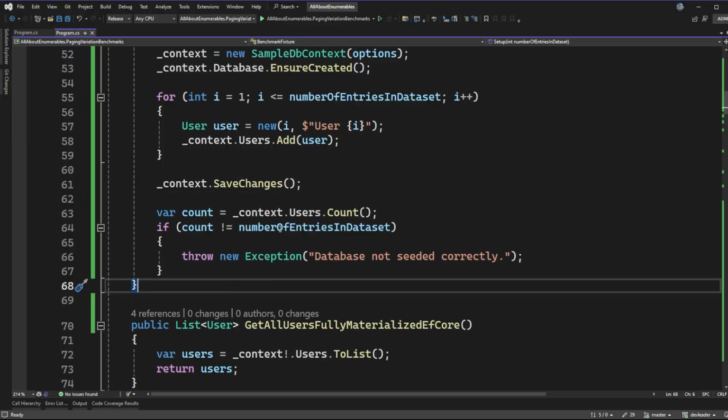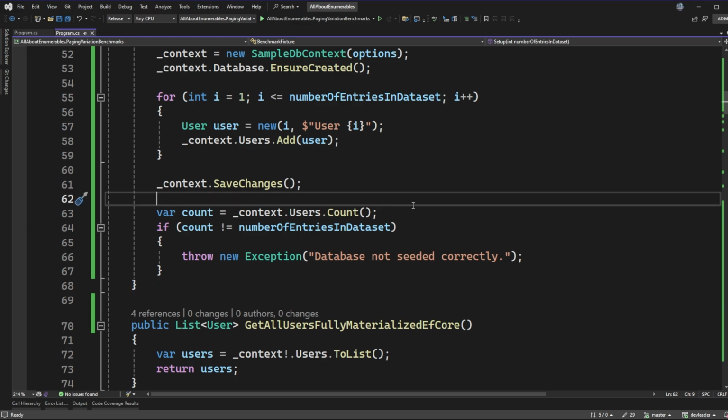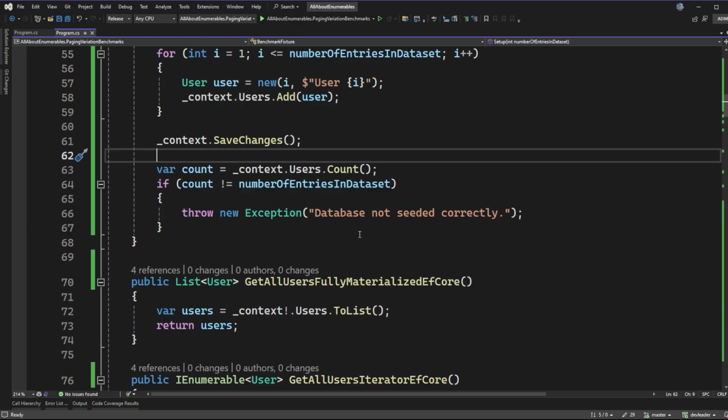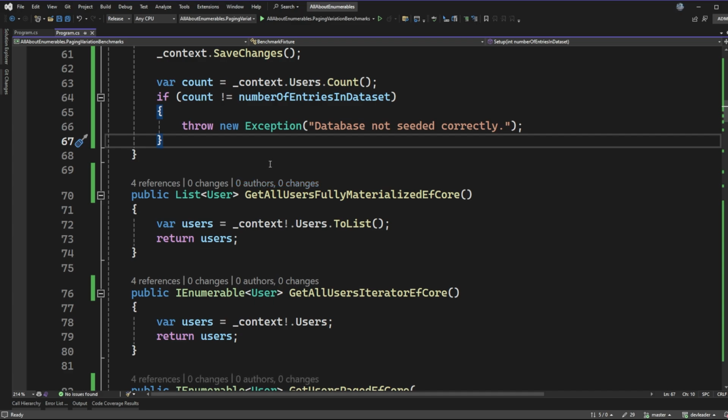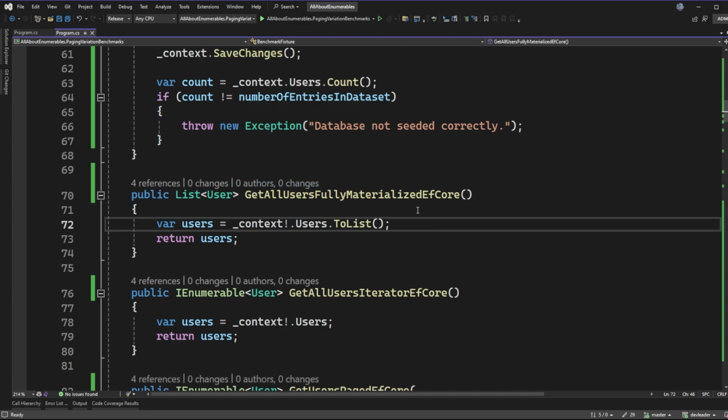So this was just a quick sanity check, and I wanted to share with you that I was getting frustrated with collecting these benchmark results, but ultimately, I think we figured things out. This is just a quick sanity check left in place. And that's really going to be the end of seeding our data and making sure that we're good to go for our benchmarks. So the rest of the methods that are in this class are just the reusable calls that we can do to access the data.